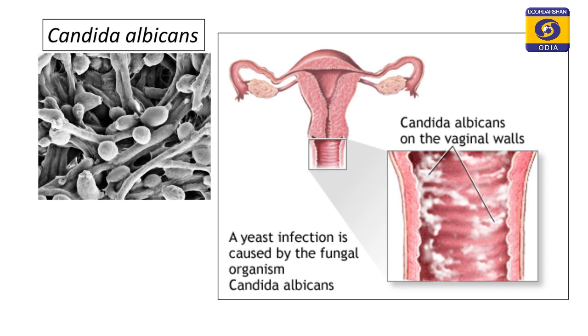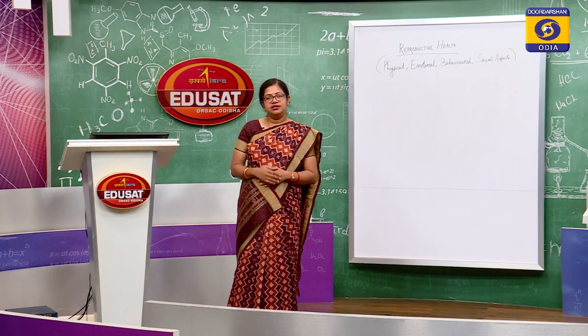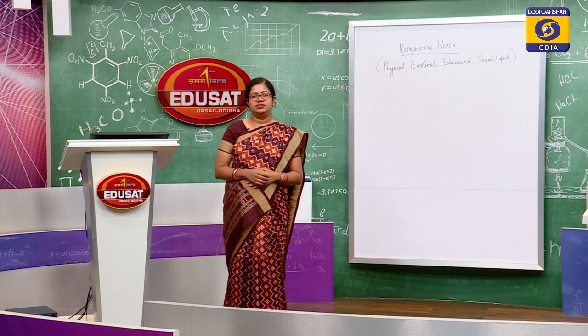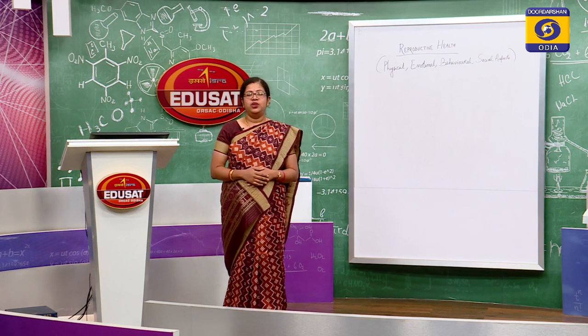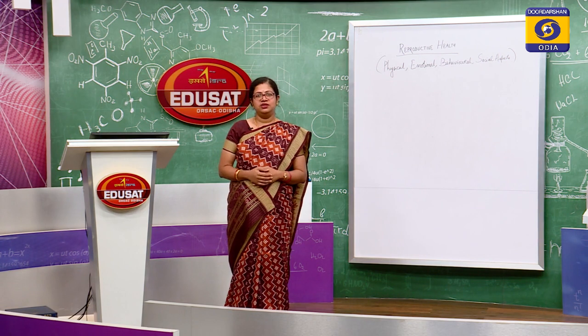and then they move up into the cervical region. These are also aggravated in conditions like diabetes, and if it is an immunocompromised patient, then also Candida albicans spreads profusely. And the symptoms that are mostly seen in this case are itching and a burning sensation in the urinal parts.